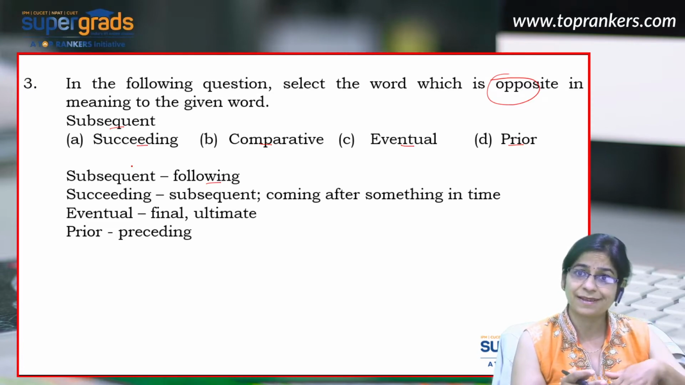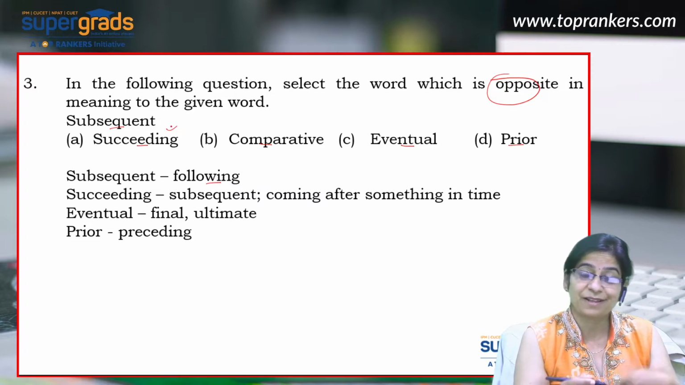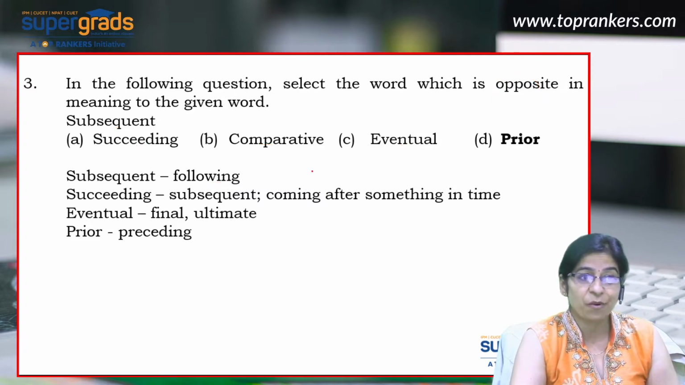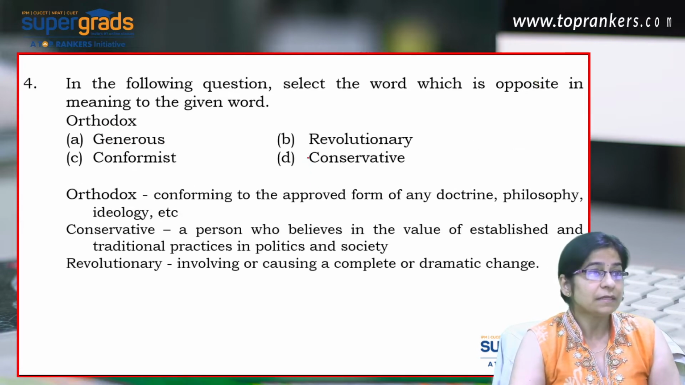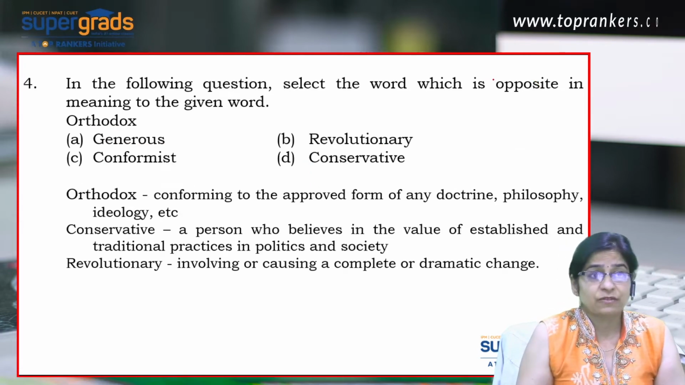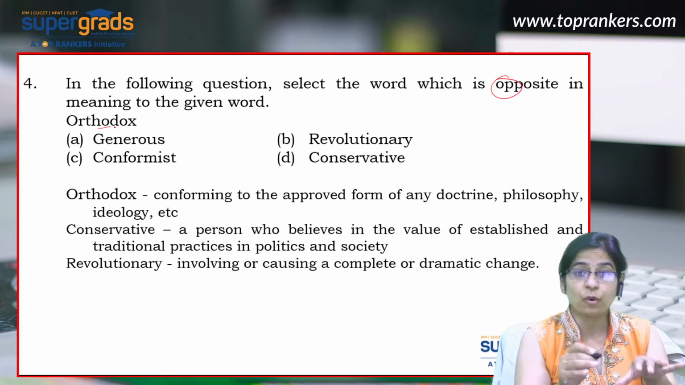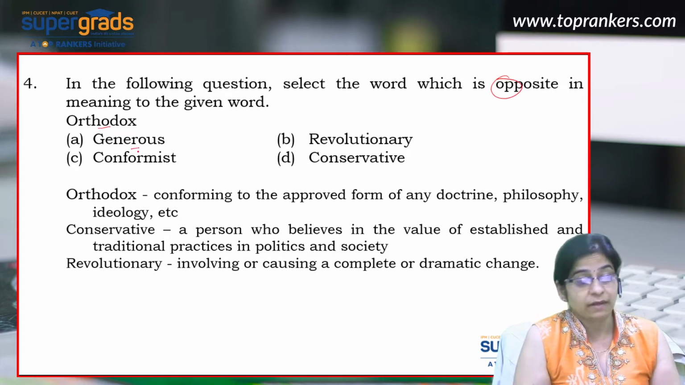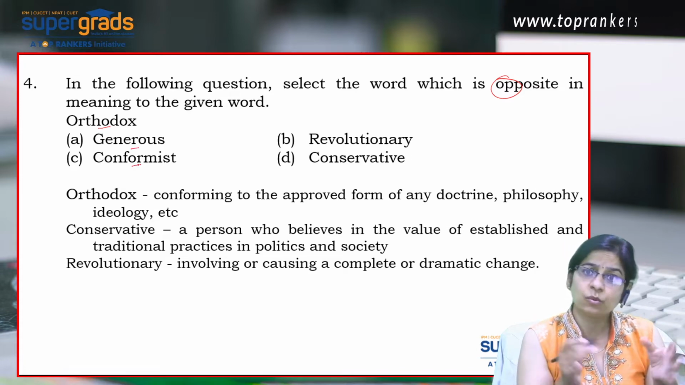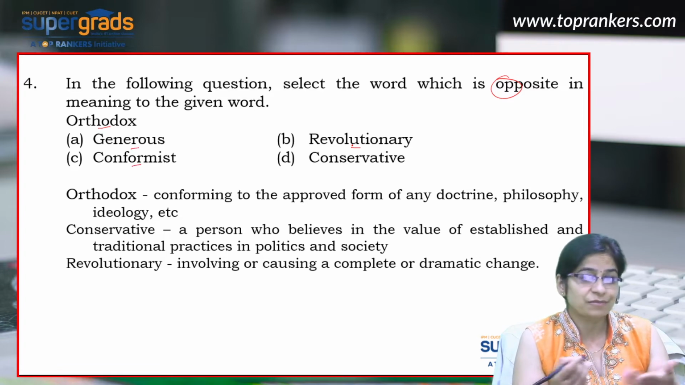Prior means preceding. So, if the word is subsequent, which means following, the right opposite for the given word would be prior. That means preceding. The next question says you need again to find the word which is opposite. So the word is orthodox. Now, orthodox is somebody who conforms to the approved norms of the society. The options are generous, kind-hearted, conformist, again, somebody who follows the rules, revolutionary, who does not follow the rule. In fact, he loves to break the rules.